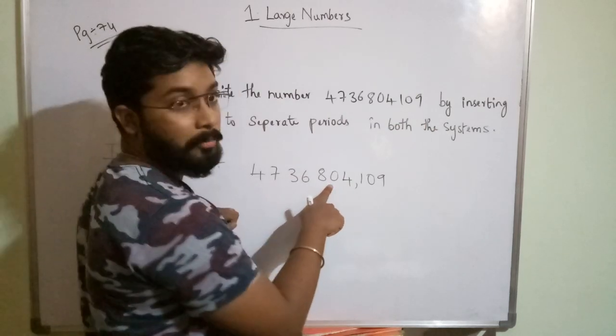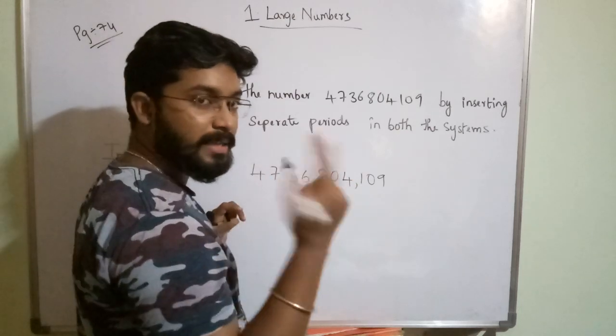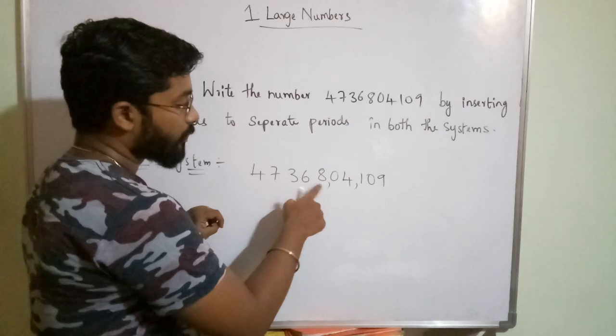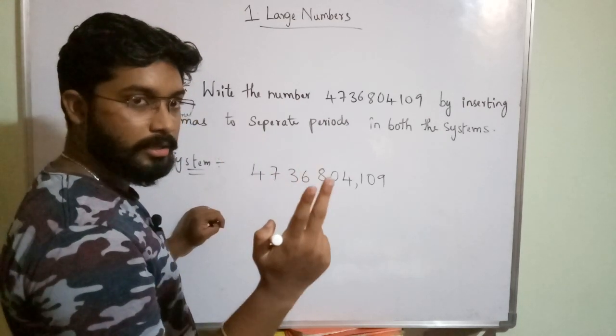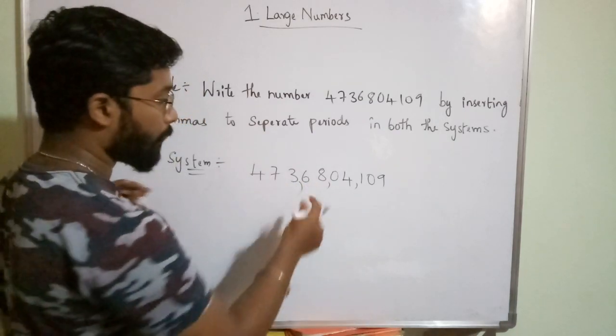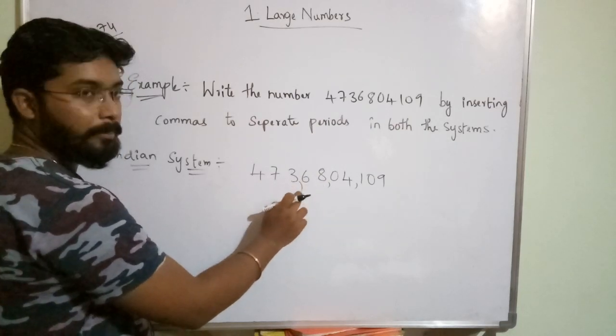So in this, how many periods are there? In the thousands period, how many places will you have? 2 only, no? So after 2 digits you have to put one comma. In the lakhs period also you will have two places only: lakhs, 10 lakhs. So after 2 digits I am putting one comma. 8, 6, after that I am putting one comma.